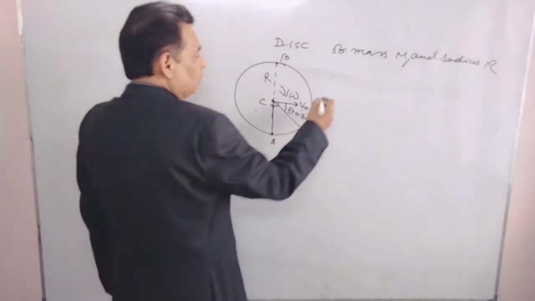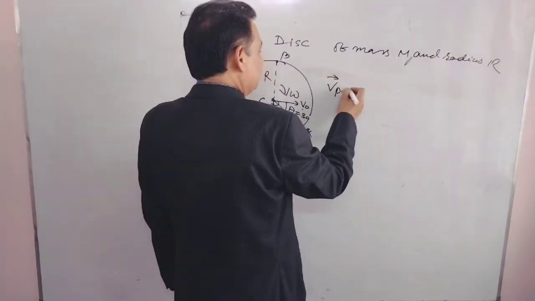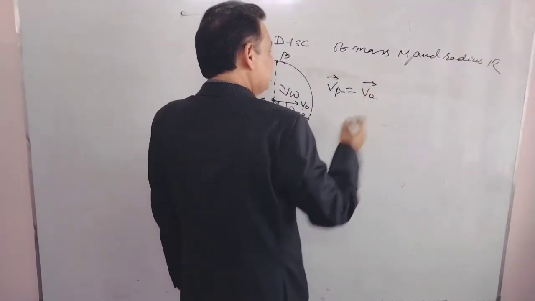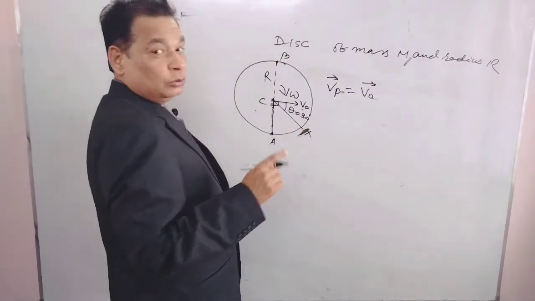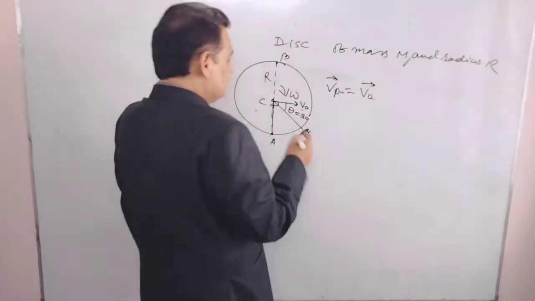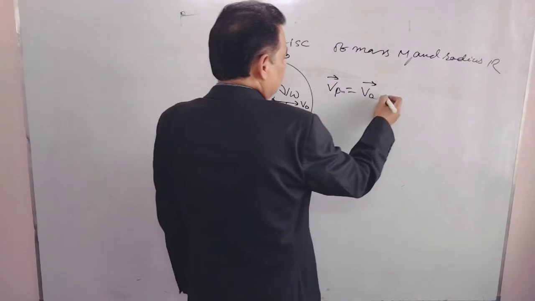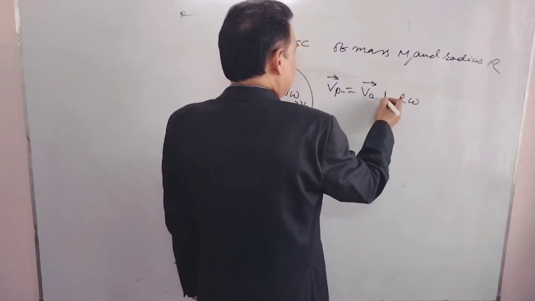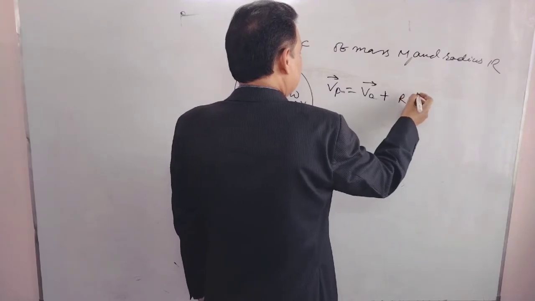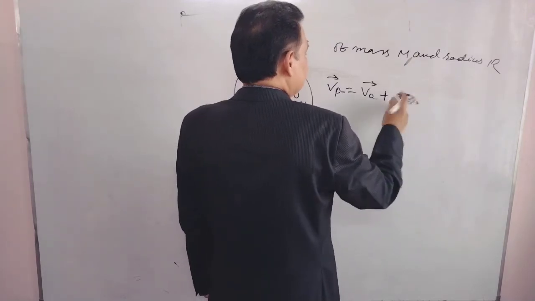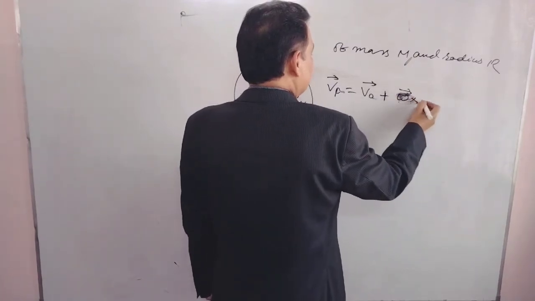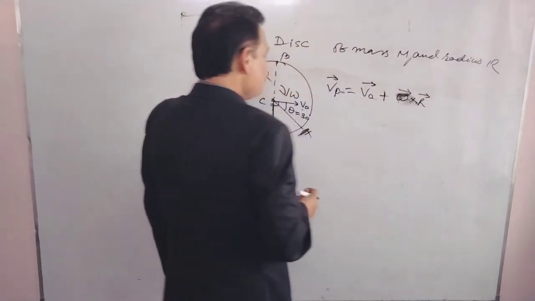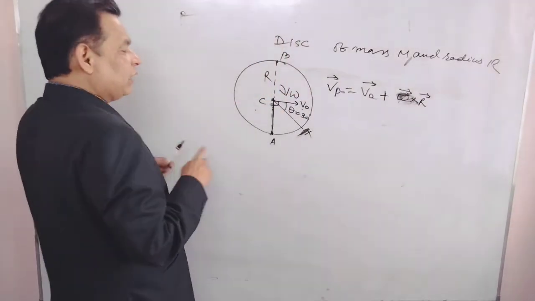So for VA, we have V naught plus the linear velocity due to rotation. That is radius r, so that equals r omega. I will write it as omega cross r. What is the direction of omega cross r?